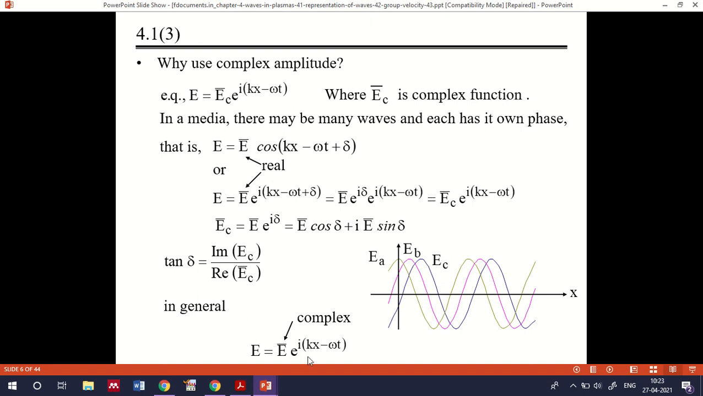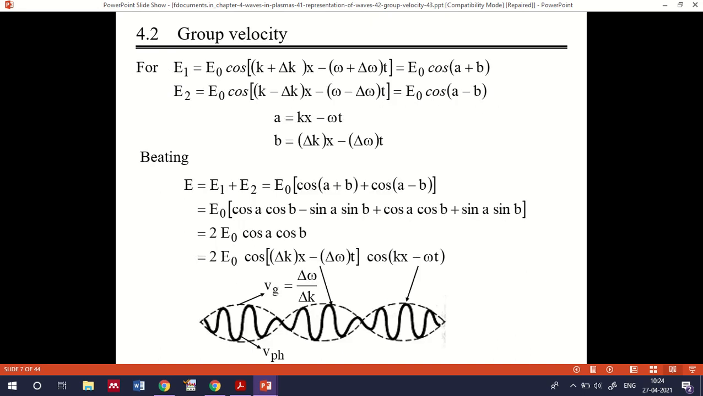So in general, we can represent the complex amplitude of the electric field in terms of the plane wave solution, that is E equal to E bar e raised to i(kx minus omega t), where E bar is a complex function. Simply we can represent the electric field as a plane wave solution, because we know how to find the plane wave solution from Maxwell equations, which we have already discussed in the section on Maxwell equations and the wave equation. So this is a plane wave solution for the electric field.